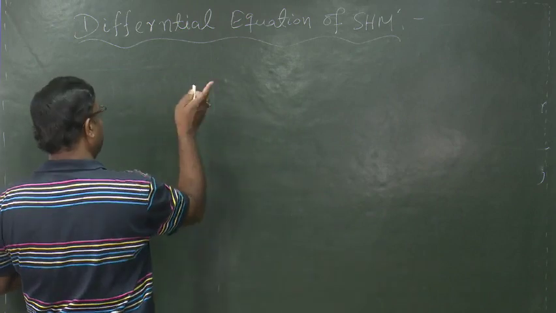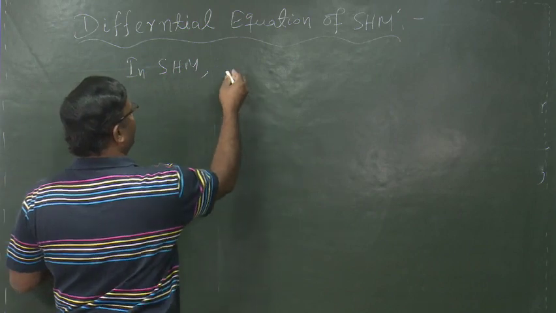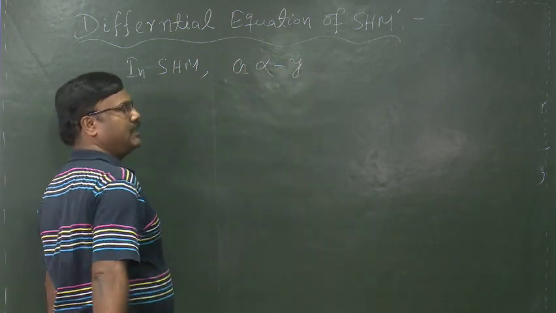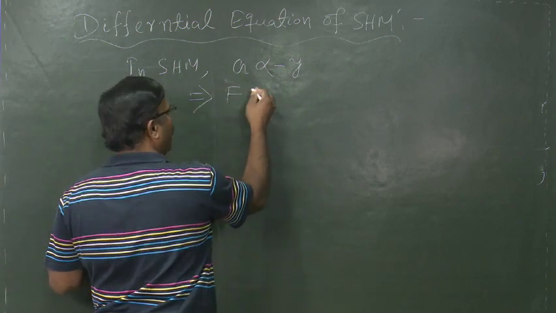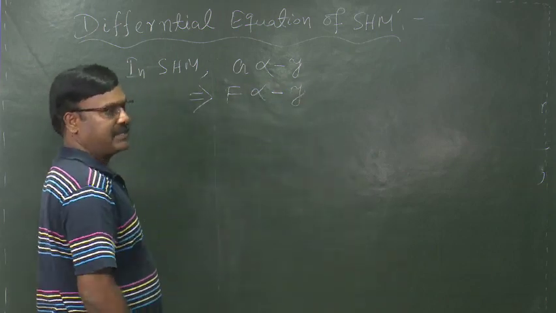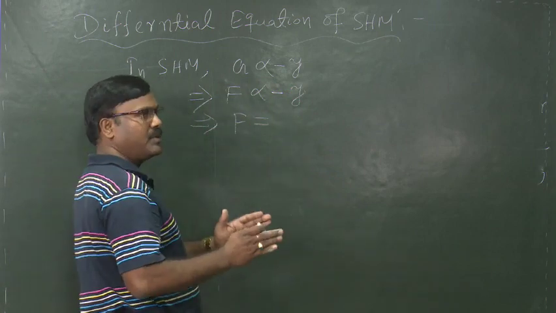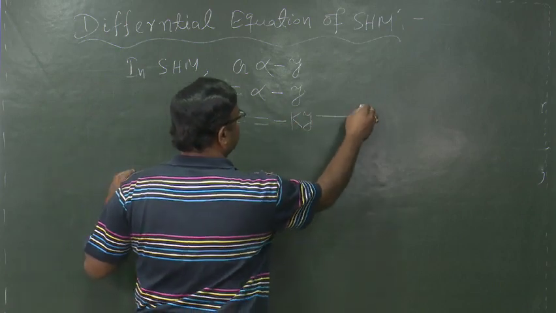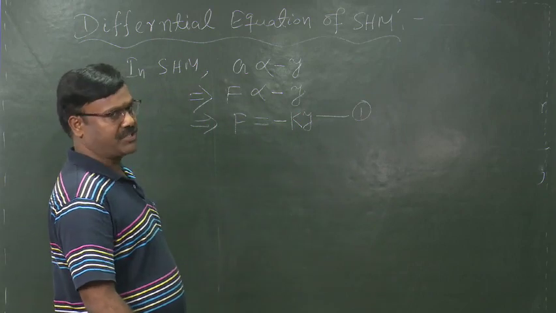That is, in SHM, acceleration varies directly with negative of displacement, implies F also varies with the negative of the displacement, implies F is equal to some constant k, and this is minus ky, where k is the force constant.